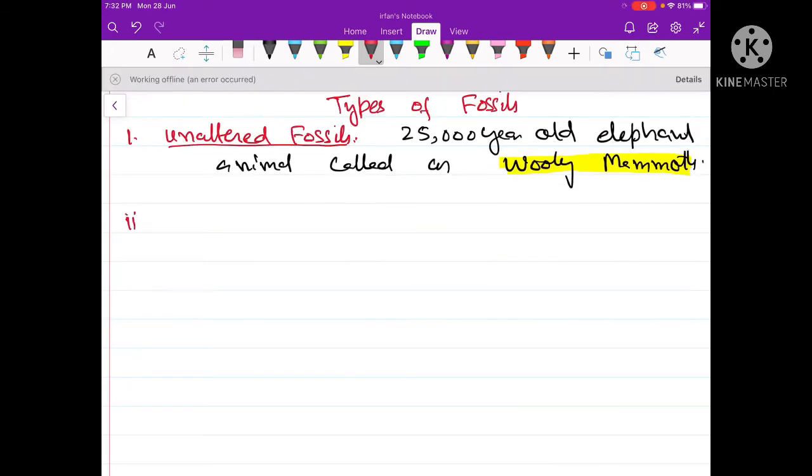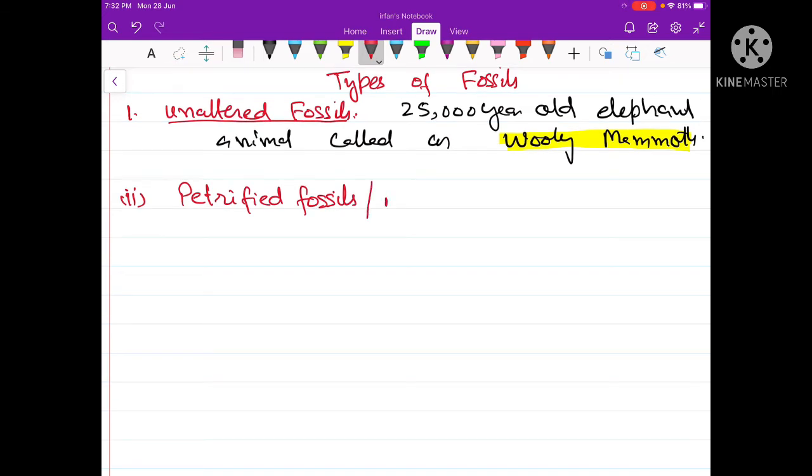The second category of fossils are called the petrified fossils, or they are also called altered fossils. As the name suggests, altered or petrified fossils are those fossils which are represented by mineral deposits rather than by the organic body of the organism. So here the fossil is not in the form of the original body of the organism, but rather the bodies of the organisms are replaced by minerals.